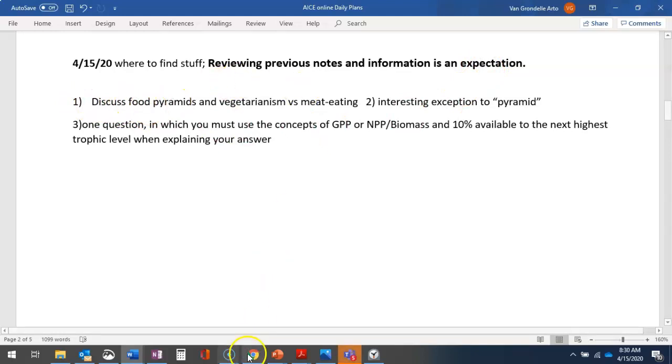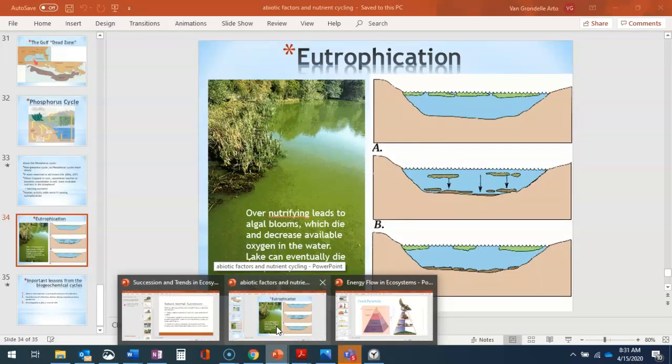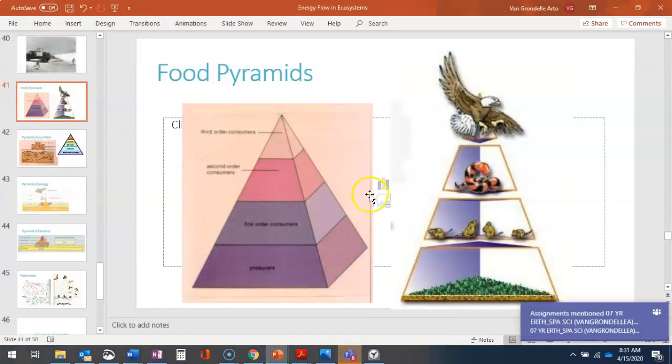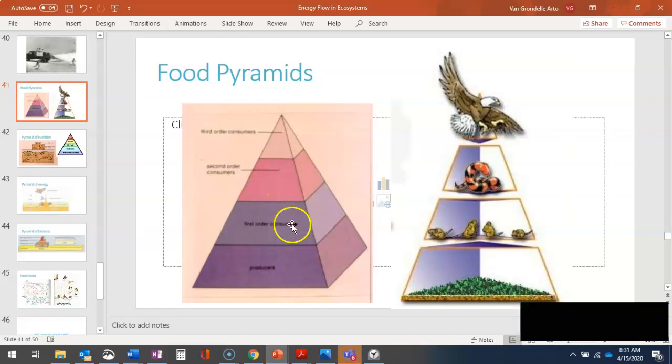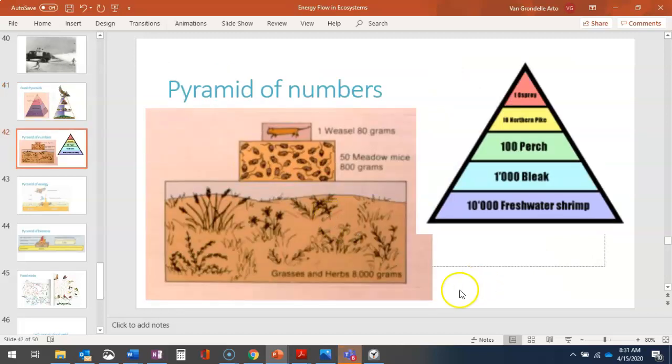First, discuss food pyramids. We're going to go to this PowerPoint, and then I made a Word doc. Okay, so energy flow. So this is our food pyramid. Available next up is 10% of what's below. I don't think this shows it as well as I would like, so let's go to the next one. Oh, there's my 15-month-old.